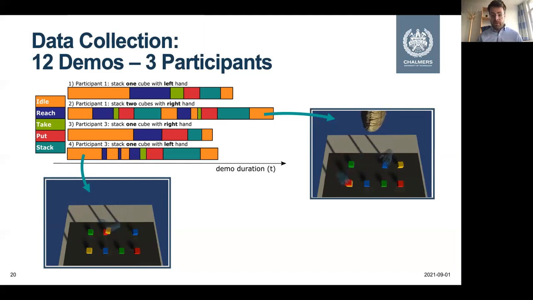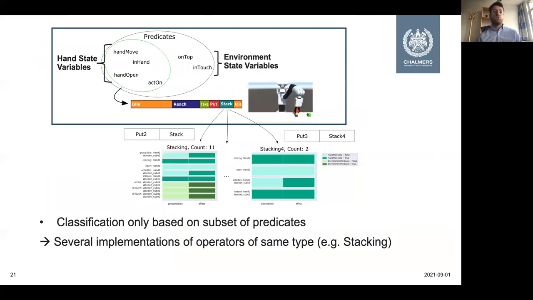So due to these differences, but also due to the fact that we only use the hand state variables, which is only a subset of all the predicates to classify the hand activities, we generally detected several different implementations of one and the same operator type. And again, the operator type is corresponding to the underlying activity classification that this operator is based on. So for example, we observed 4 different configurations of the stacking operator in terms of its preconditions and effects.